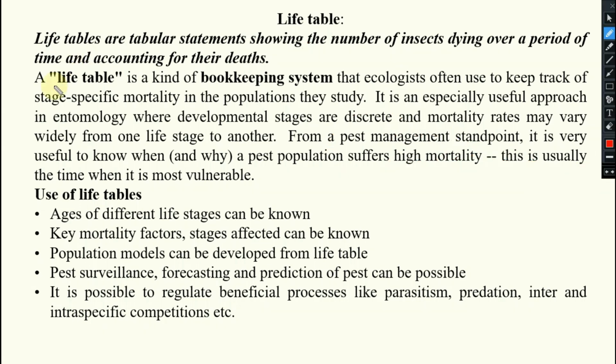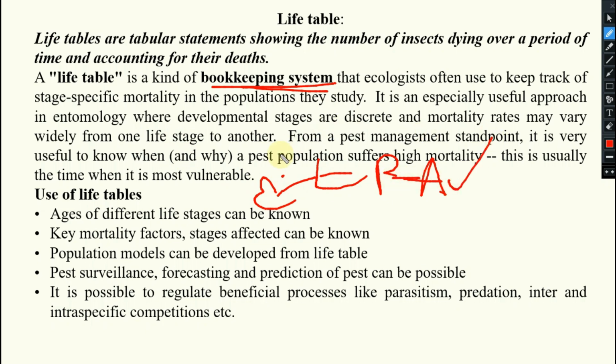So a life table is a kind of bookkeeping system that ecologists often use to keep track of stage-specific mortality in the population they study. It is an especially useful approach in entomology where developmental stages, that means egg, larva, pupa, adult, are discrete, separated, and mortality rates may vary widely from one life stage to another: egg different, larva different, pupa different, adult different.